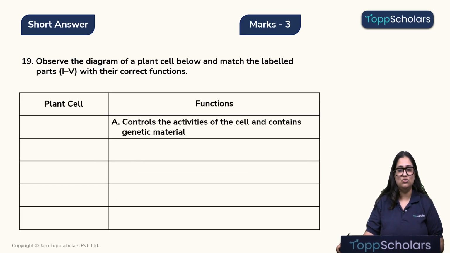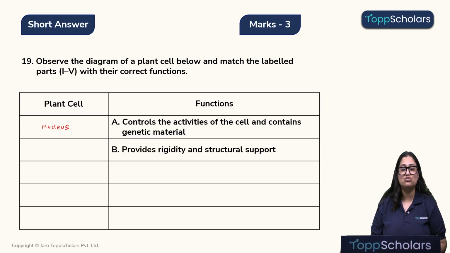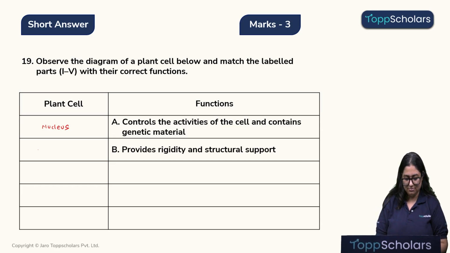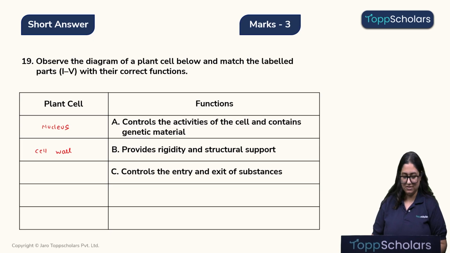Alright, so the function we are given is this cell organelle, it controls the activity of the cell and contains the genetic material. Children, the correct answer will be nucleus. Question B. Provides rigidity and structural support to the plant cell. The correct answer will be the cell wall. Question C. Controls the entry and exit of substances. The correct answer is the cell membrane.